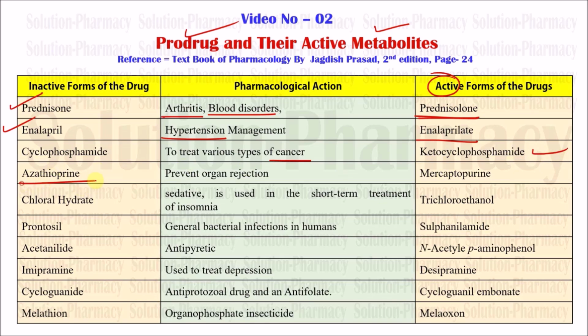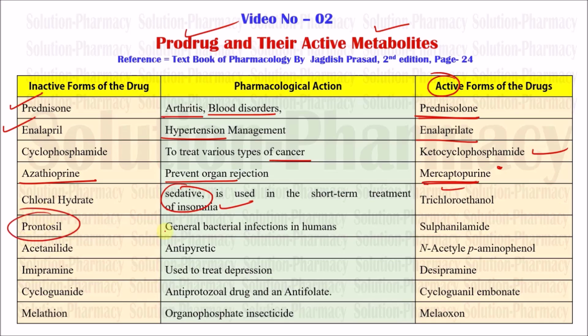Next one is azathioprine. This is used for prevention of organ rejection. If someone is donating an organ and you want to prevent its rejection, then we have to use azathioprine. The active metabolite form of this inactive azathioprine is mercaptopurine. This is important. It has been asked in many examinations. Next one is chloral hydrate, which is used as a sedative which causes calmness, used in the short-term treatment of insomnia, to produce sleepiness. The active form of this drug is trichloroethanol. This is another important example.